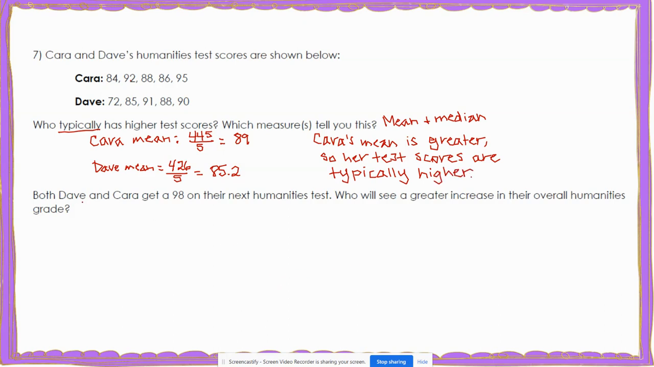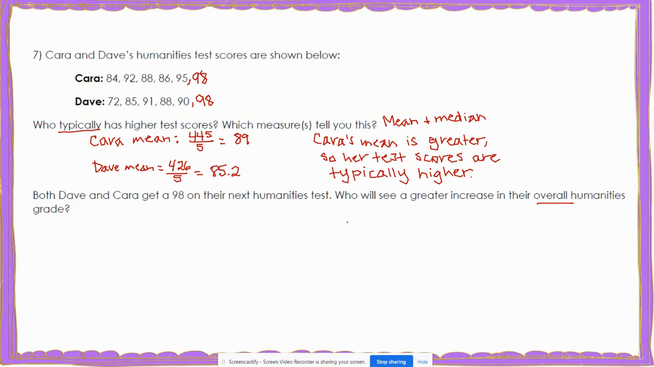Now let's look at the next part. It says both Dave and Kara get a 98 on their next humanities test. Who will see a greater increase in their overall humanities grade? So if we go back to their list, this is like saying that both of them have another test score here at the end and it's 98.